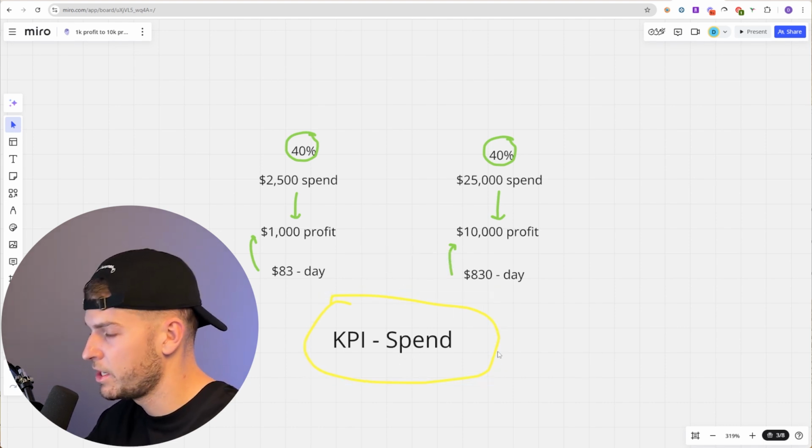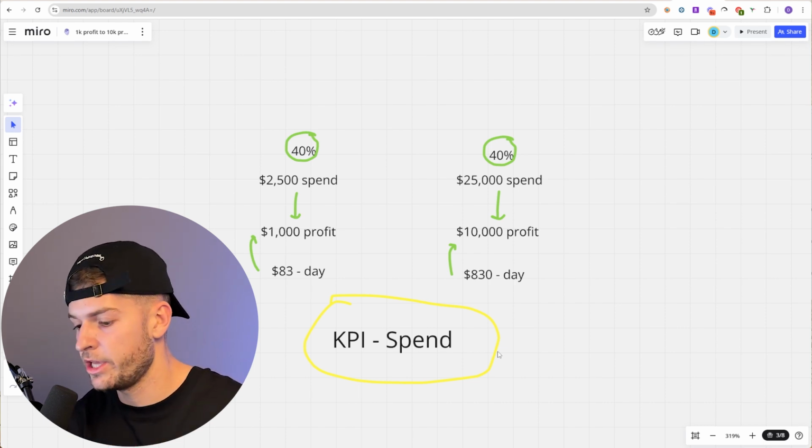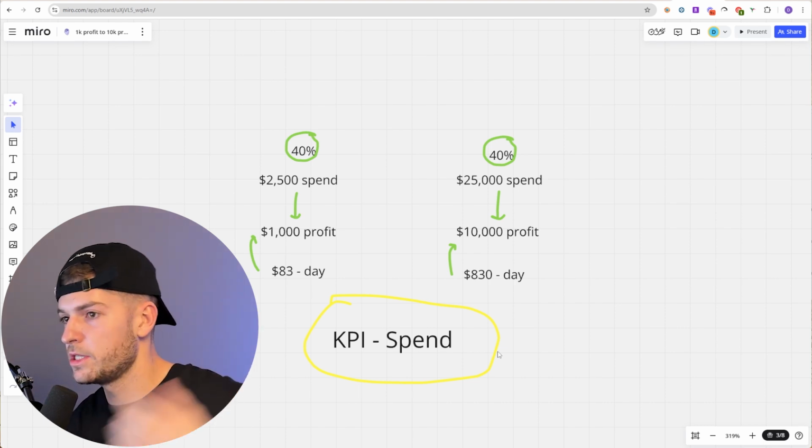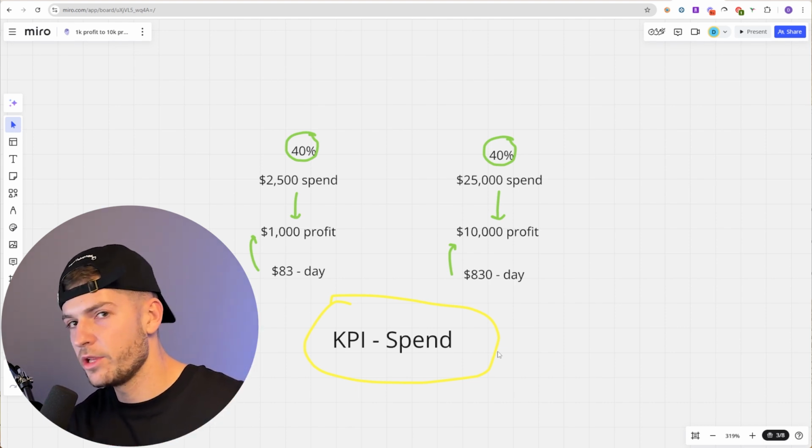Okay, I can't stress this enough. Literally, when I was scaling, go watch the video I posted last month. I'll link it down below. It shows my steps: my first month, second month, third month, all the way to my 9th month where I hit my first 6-figure month. I show you the numbers, I show you the products, everything. The only thing I was paying attention to during those months, I promise you, was literally just my daily spend. So some days I would sit down and it was hard for me to source.